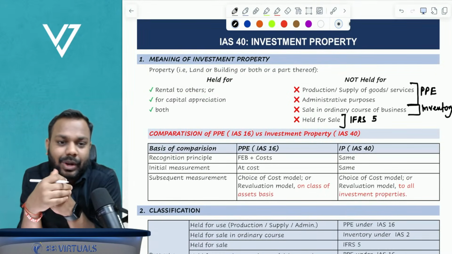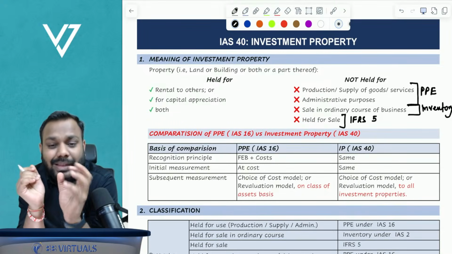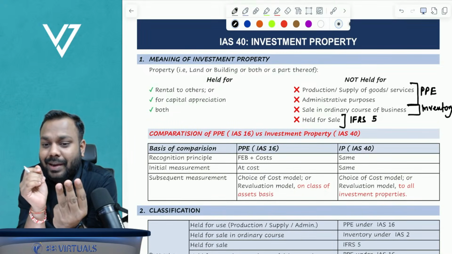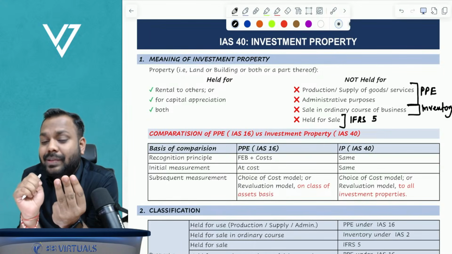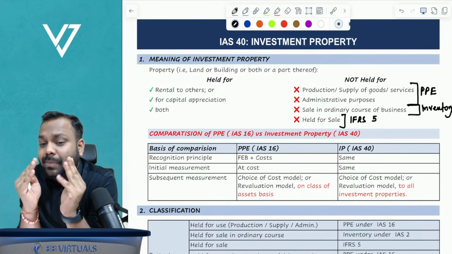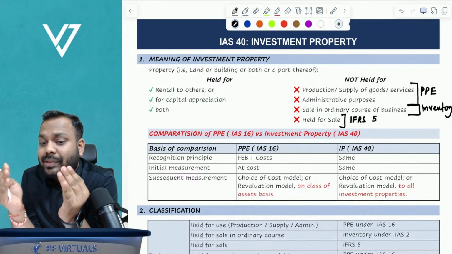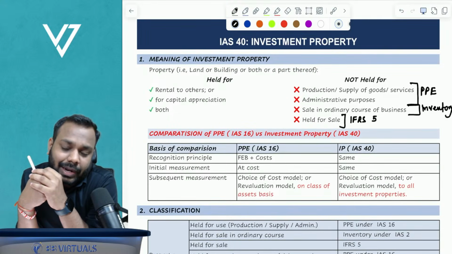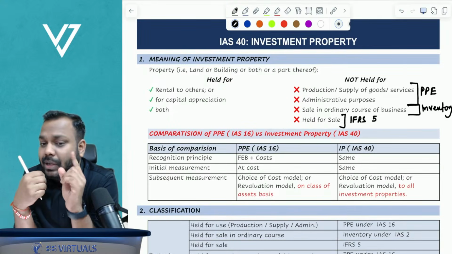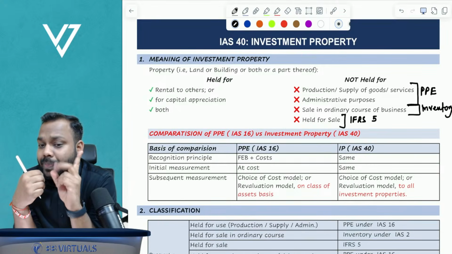Now let me tell you one point, guys. The theme of three standards is more or less the same. Which are those three standards? Property, plant and equipment, investment property, and intangible assets.